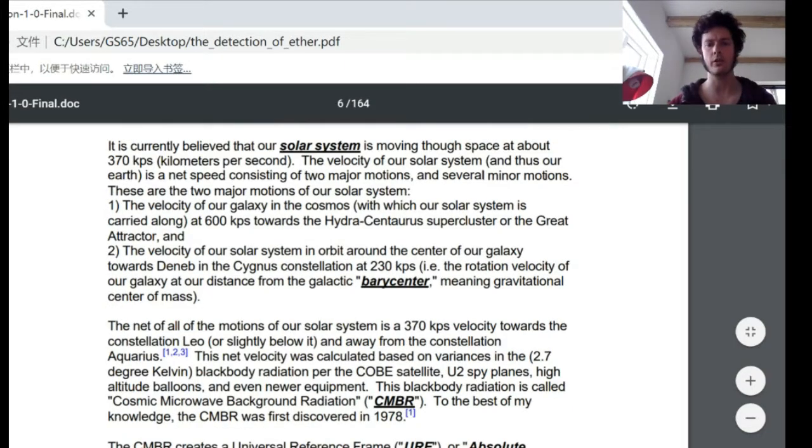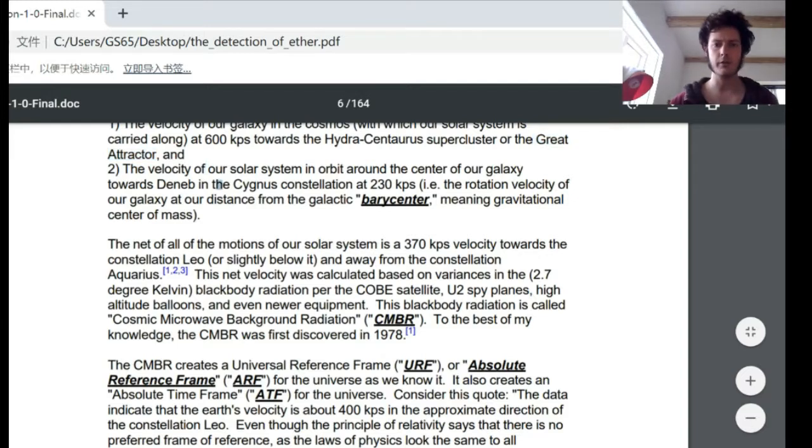One, the velocity of our galaxy and cosmos, with which our solar system is carried along at 600 kilometers per second towards the Hydra-Centaurus supercluster of the Great Attractor. Two, the velocity of our solar system in orbit around the center of our galaxy towards Deneb in the Cygnus constellation at 230 kilometers per second. That is the rotation velocity of our galaxy at our distance from the galactic barycenter, meaning gravitational center of mass.